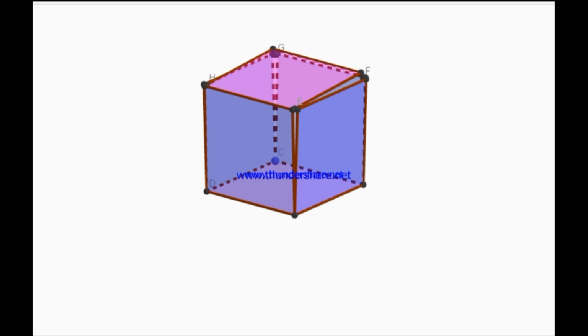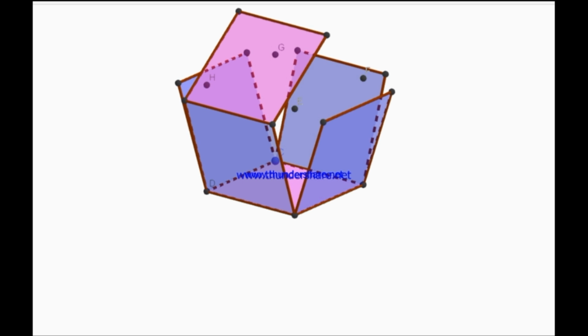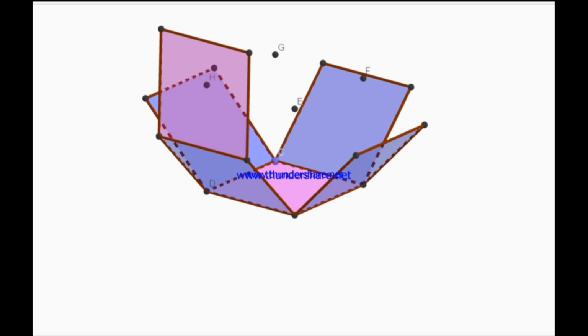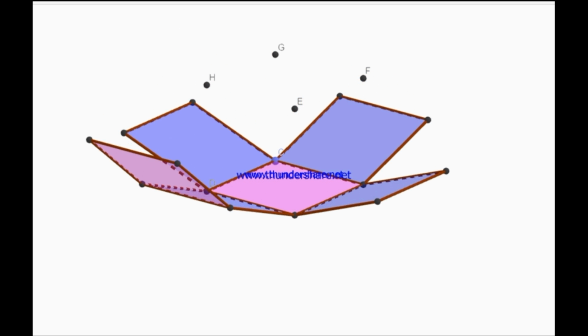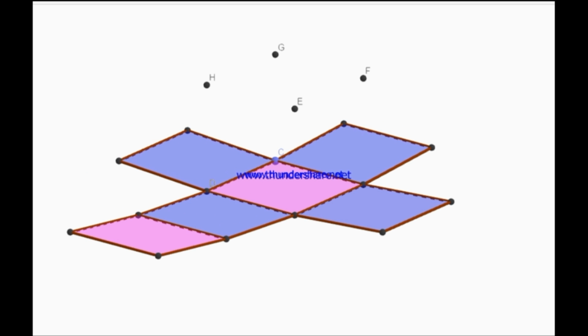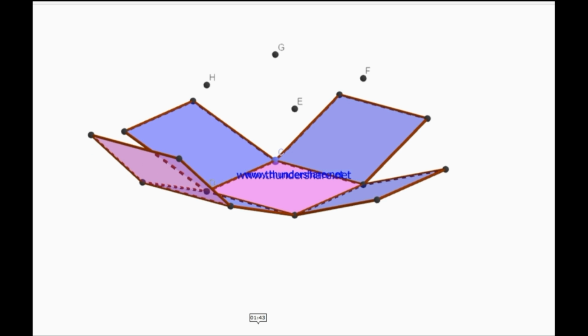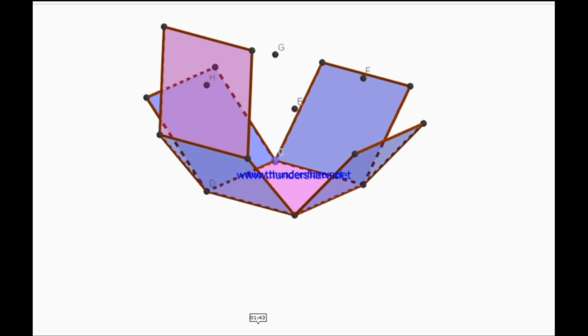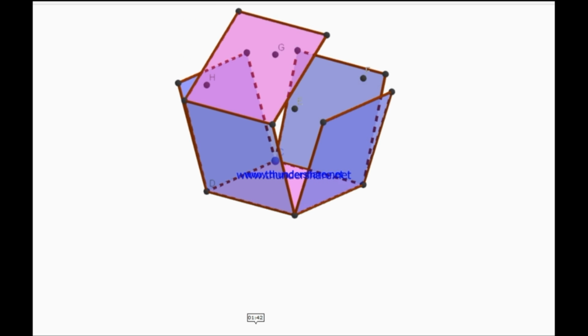Okay dear students, you see here, this is a cube, and if you open it, you will get the net diagram of the cube. If I ask you to count the number of faces of the cube, from the net diagram you can count very easily. This is the first face, second face, third, fourth, fifth and sixth. Therefore, the number of faces of the cube is 6. How many faces are there? There are 6 faces in a cube, isn't it?